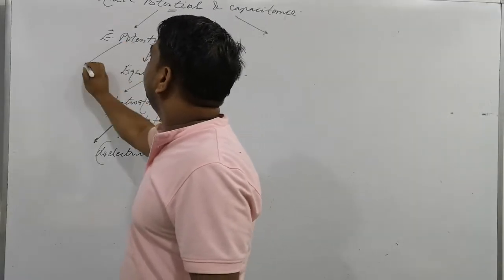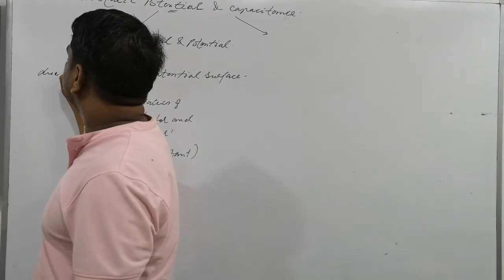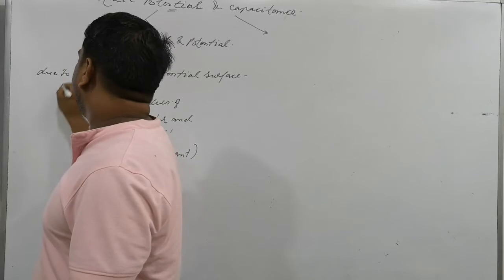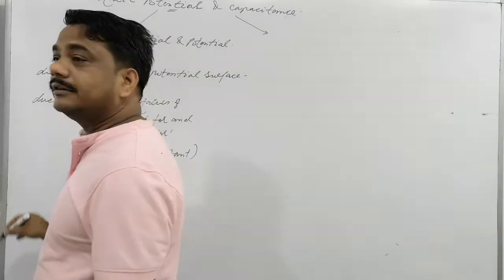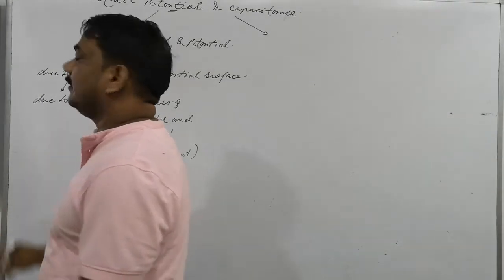And you will discuss electrostatic potential due to a point charge. Later you will discuss electric field intensity due to a dipole. The electric dipole will come again.